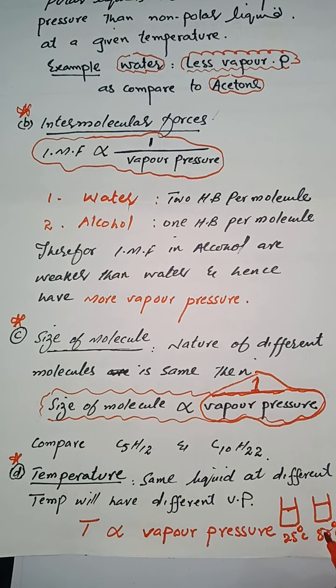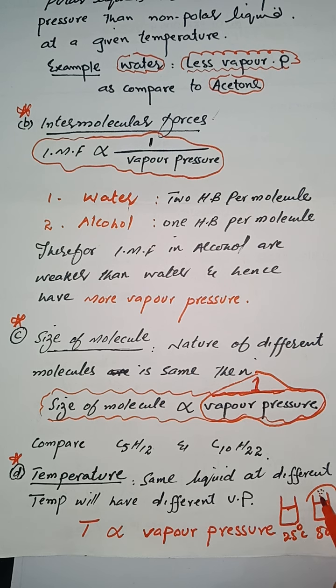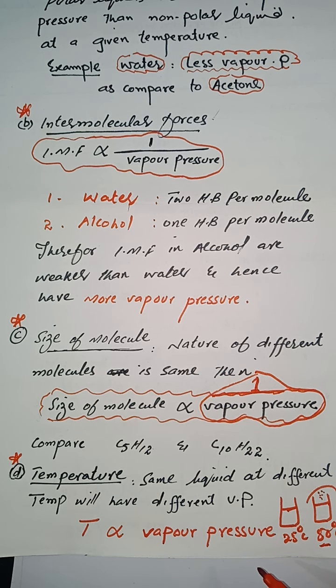At high temperature, the rate of evaporation increases and the number of vapors also increases. So more vapors will exert more pressure, and we say that the vapor pressure of the liquid increases. So the liquid at higher temperature will have greater vapor pressure as compared to the liquid at low temperature.